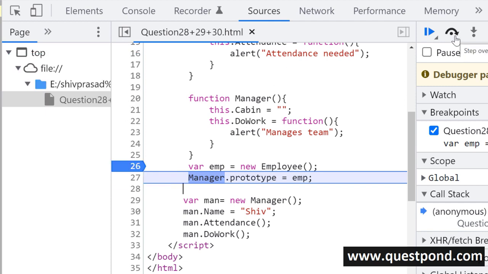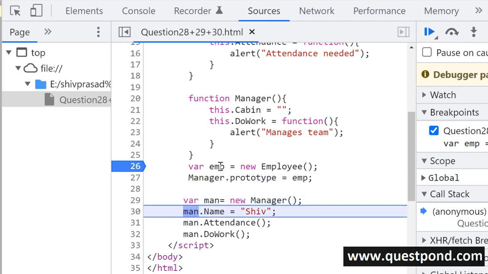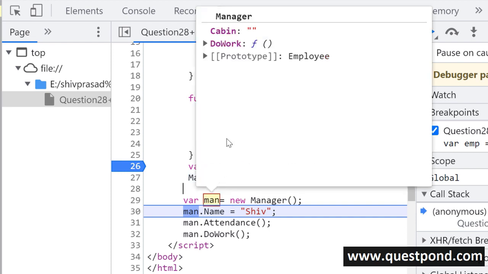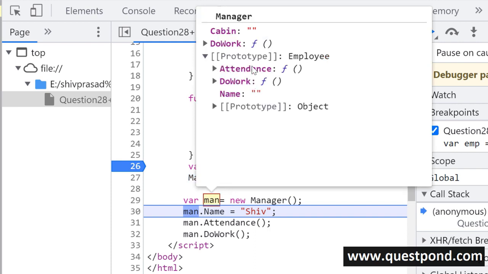So basically what happens is when you say that this is the employee object and it is pointing towards the prototype object of manager, towards the prototype object of this manager object. So what happens now? This is the manager object out here, and the manager object has now a linked list object of employee. Let us say that if you call the name property on the manager, the manager does not have the name property. So it will go up the prototype chain and say, okay, do you have the name property? Then the employee object says, yes, I have the name property, and it is used.